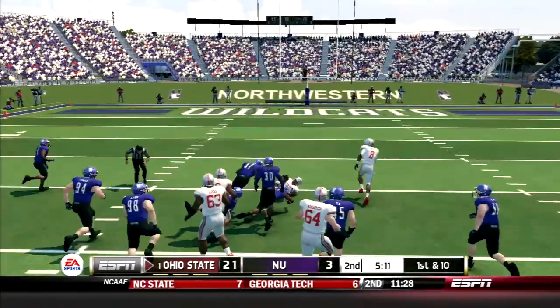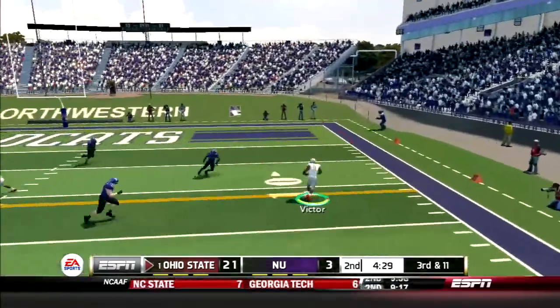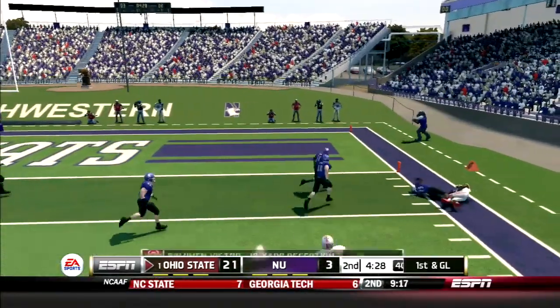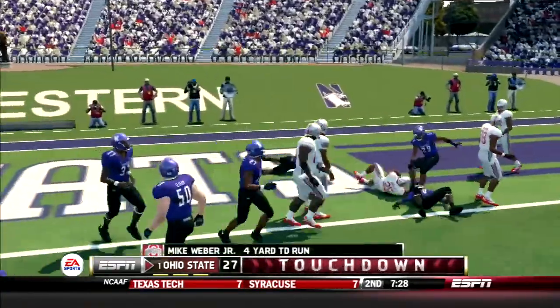He goes up the gut for a gain of 19. Then Haskins drops back and hits Ben Victor on the outside. He turns it upfield and picks up 19. Then Weber gets into the end zone for the second time today. Ohio State is up big.